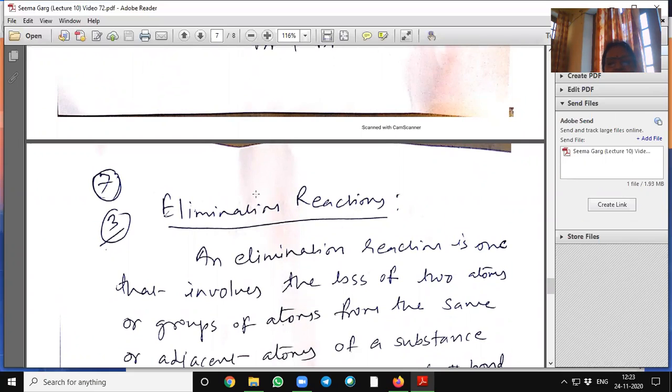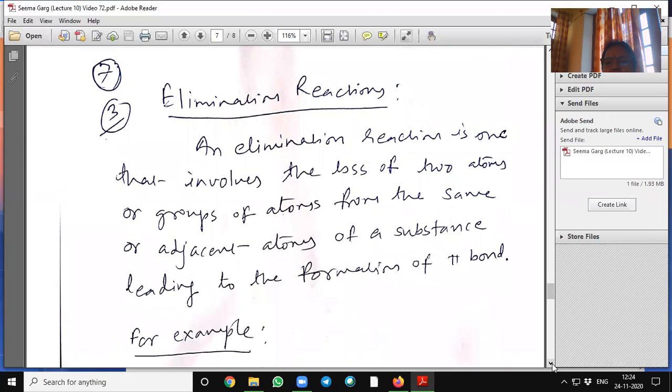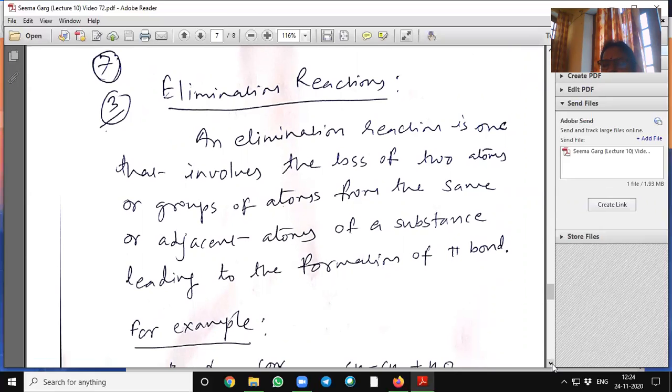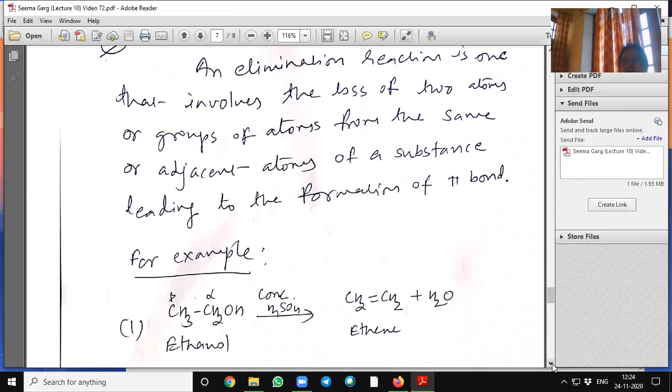The third reaction is the elimination reaction. An elimination reaction is one that involves the loss of two atoms or groups of atoms from the same or adjacent atoms of a substance, leading to the formation of a pi bond or multiple bond.